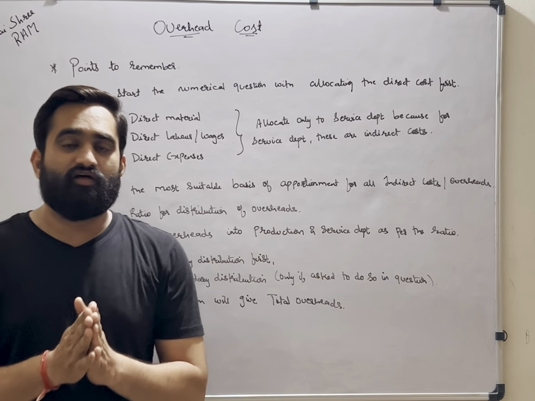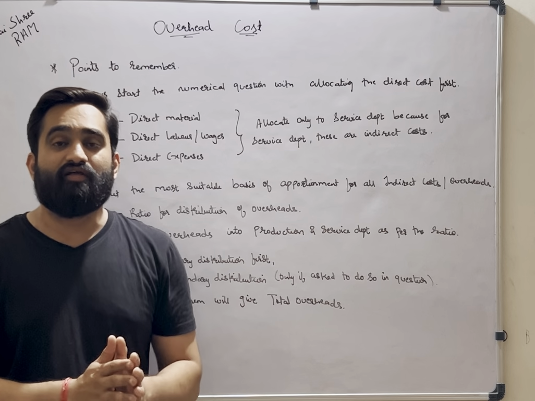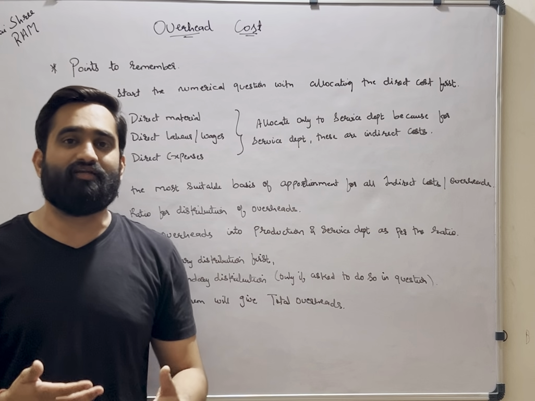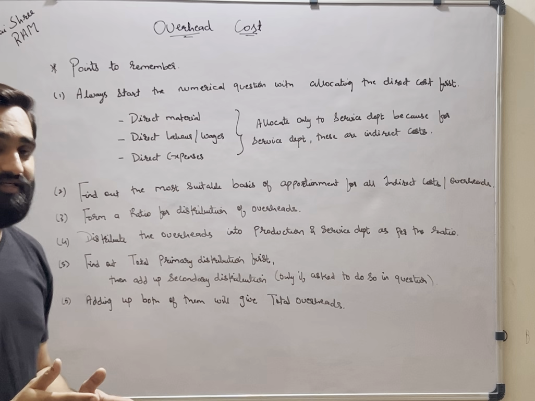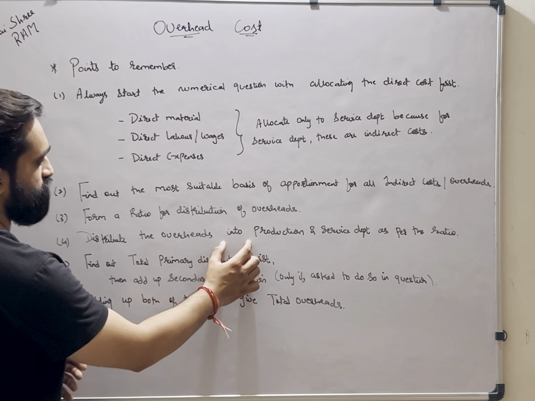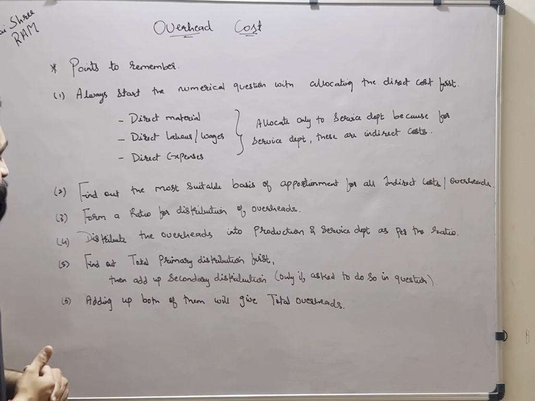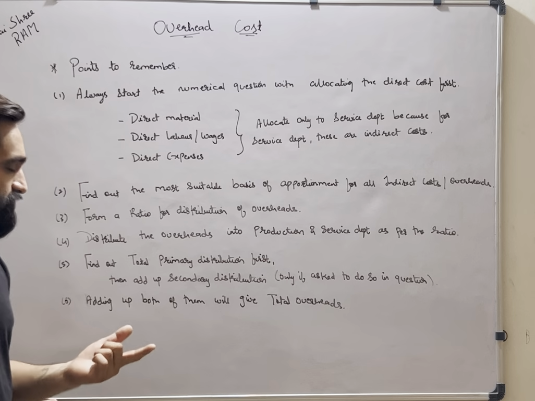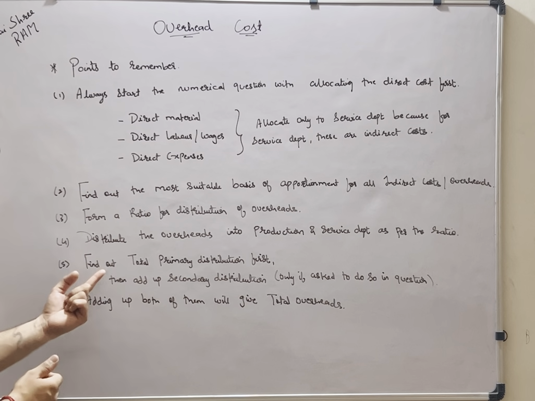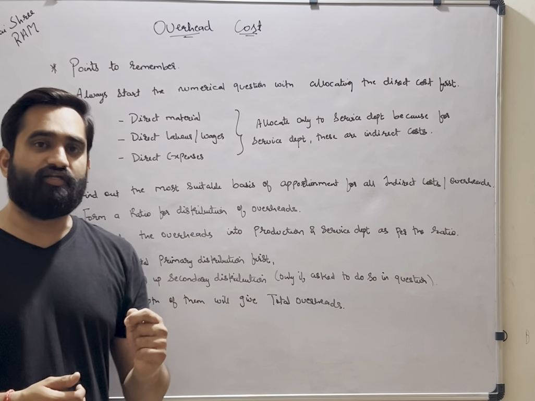Now we know that apportionment will be done in all the departments, production as well as service department. If there are 5 departments, 3 production and 2 service, then apportionment will be done in 5 different departments. But for that distribution, you will have to form a ratio first, and based on those ratios, divide the overheads into production and service department. Then once you are done with all the direct and indirect expenses, allocation and apportionment, find out the total primary distribution first.